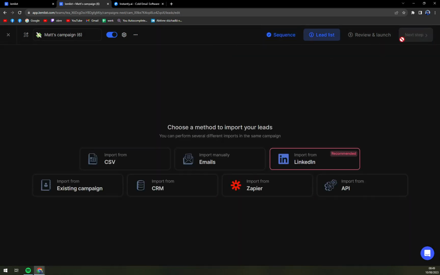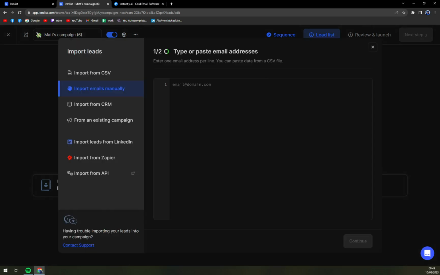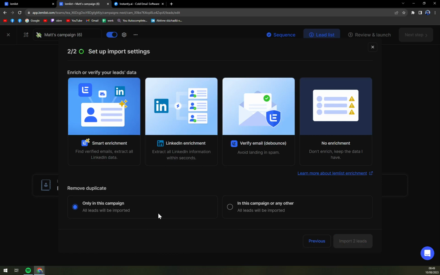Next step is a lead list. Import from LinkedIn, CSV, Zapier, API, CRM, export existing campaign, and many more. Import emails manually, so type or paste email addresses. Let's go like this. We can go with another one. Obviously, this is not the ideal way how to use this email campaign, because you really want to import CSV into it.